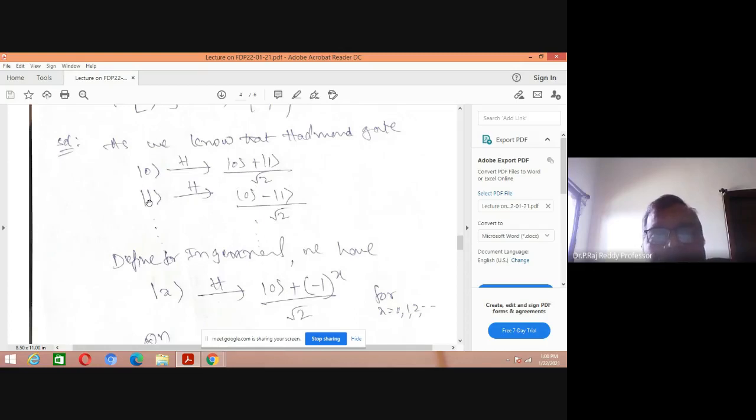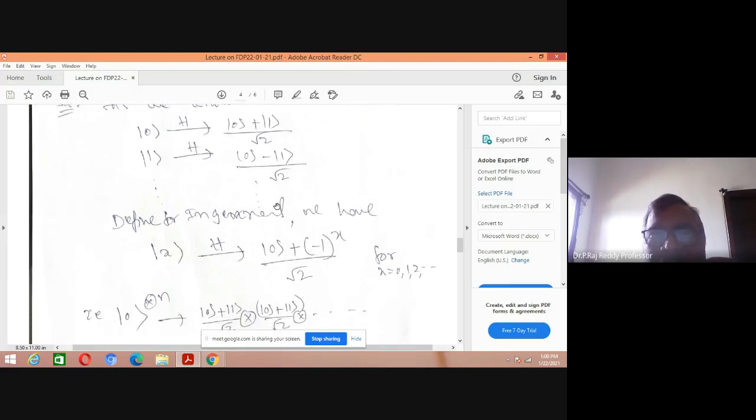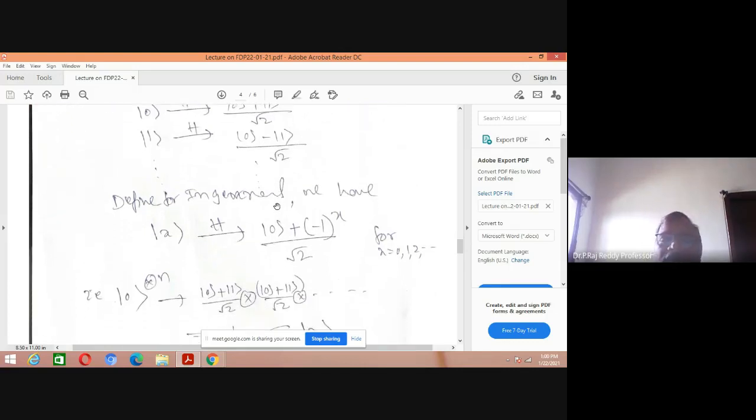If you apply h on 1, you get 0 minus 1 by root 2. So in general, we have to create this for as many zeros as you can write. You have to get a number of bits.